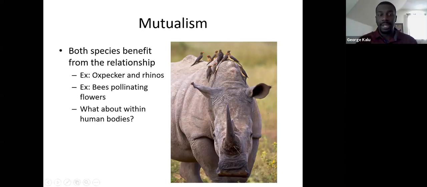Another example is bees and flowers. When bees go and pollinate the flowers, it's a mutualistic relationship as well. The bees go to the flowers looking for food, so they're able to eat there. As they eat, they have some pollen dumped on them from the flowers, and from there the bees transfer that pollen elsewhere. That helps the flower reproduce. So again, two benefits: the bee gets some food, and the flowers get a chance to reproduce. Both are benefiting from that relationship.